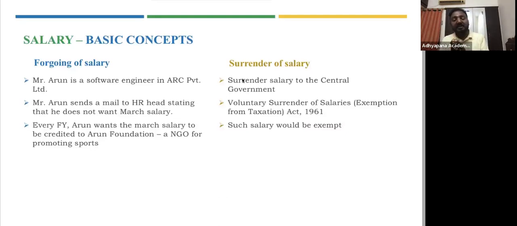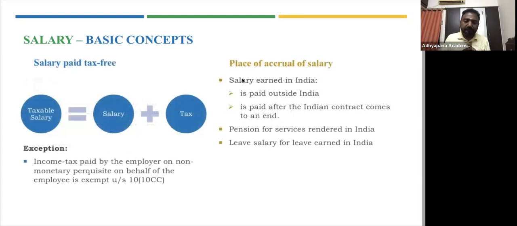And next you have surrender of salary. What do you mean by surrender of salary? Central government employees can opt for a scheme called voluntary surrender of salary scheme. Under that scheme, if you are surrendering, that salary is exempt. Central government employees surrendering their salary under that particular voluntary scheme alone is not considered as salary. That will be exempt.